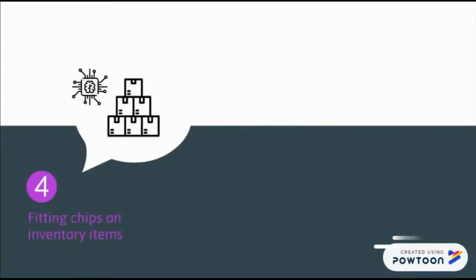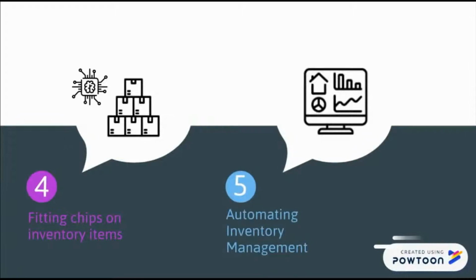Fourth, fitting chips on inventory items can also be used to shorten lead time, as this allows the inventory to be tied into a warehouse management system. These chips can interact with each other without human intervention and allow items to be located and sorted quickly and effortlessly. Finally, automating your inventory management with software will help to avoid the hassle of manual data entry, aid in optimizing supply chain management, and also help to better manage working capital. This, in turn, results in shortened lead times.